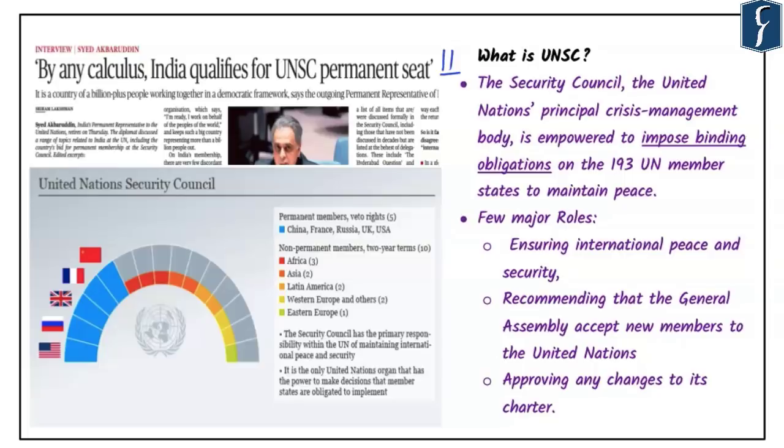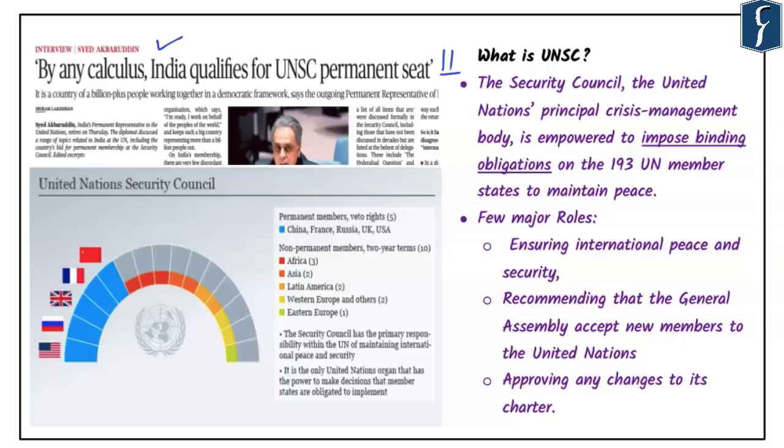Page number 11 of today's newspaper presents an interview of Syed Akbaruddin. Mr. Akbaruddin, who has been India's permanent representative to the United Nations for many years, is about to retire. Now, one of the consistent demands from India is to make the United Nations Security Council more democratic in nature, and hence there is a continuous debate on India's case for permanent membership. This particular issue of India's permanent seat in the Security Council has been very important from the perspective of the UPSC examination.